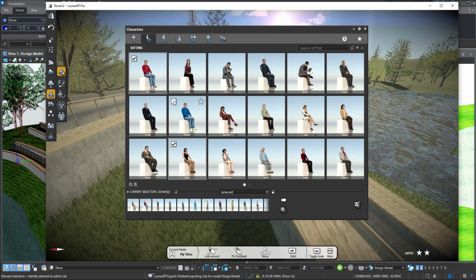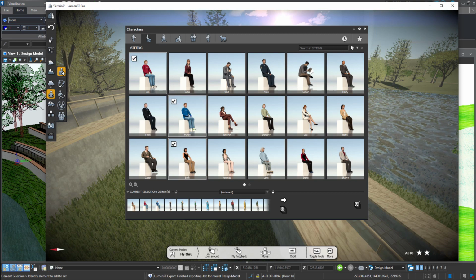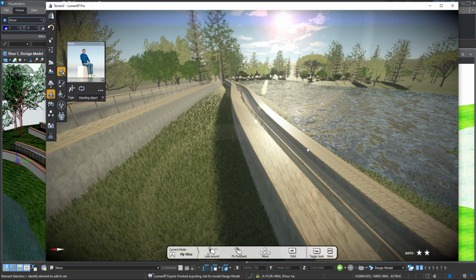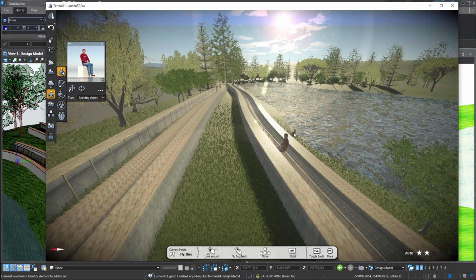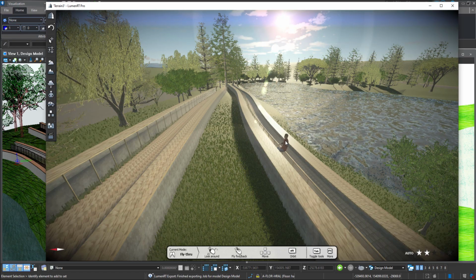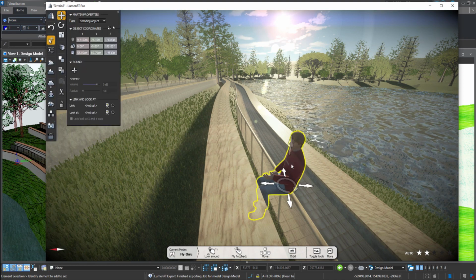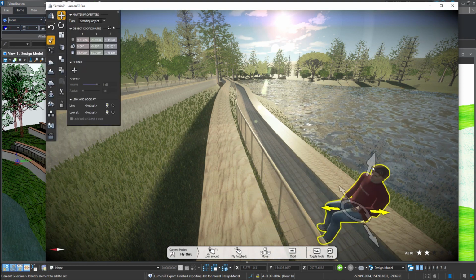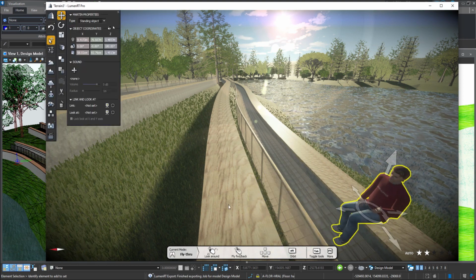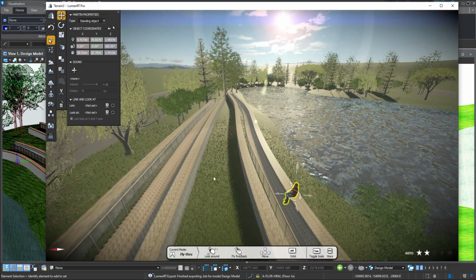So what we might want to do now is just get a few people into the scene. A person sitting might be a good thing because these walls there are designed to be sat on. Oh, there we go. So this guy here, he's sitting on the railing. It's probably not exactly where we want him. Let's pop him down maybe here, and you can sit on the edge down there.